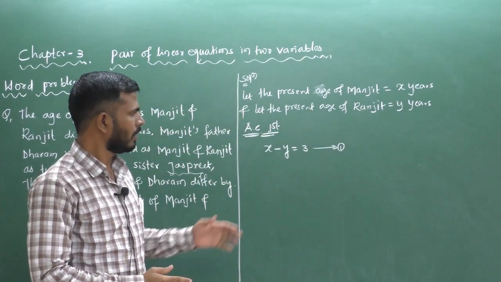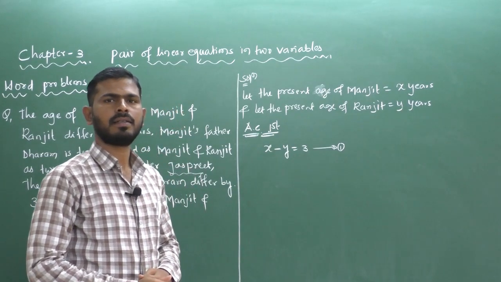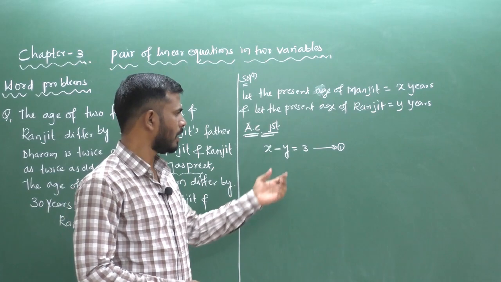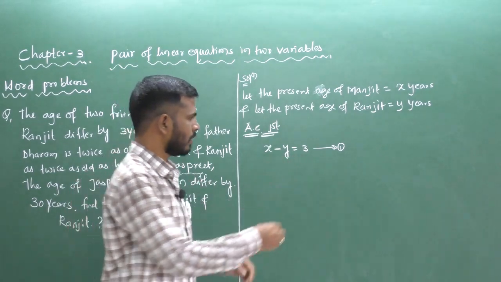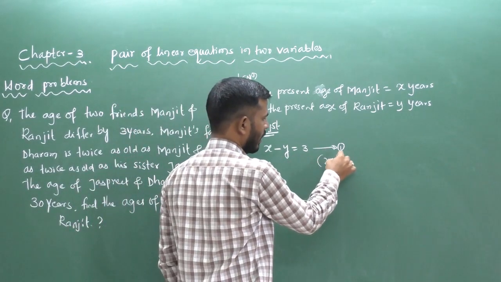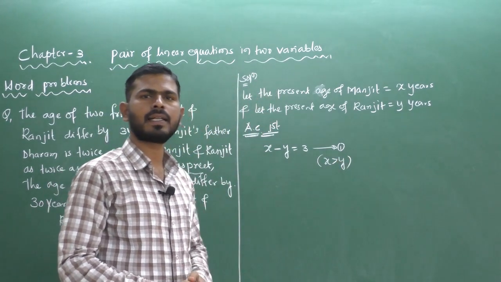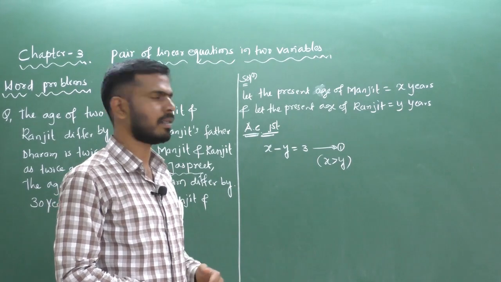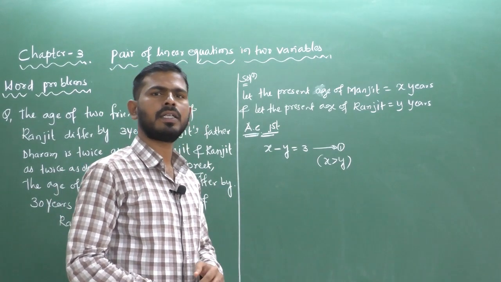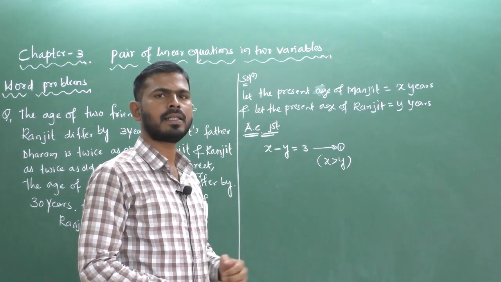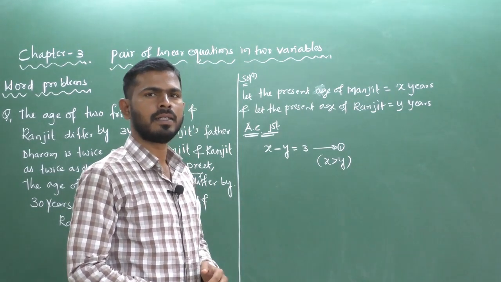If you compare the ages of Manjeet and Ranjit, Manjeet's age minus Ranjit's age gives 3 years. So here we take the condition X is greater than Y. If you consider Y greater than X, you will get the difference as well.